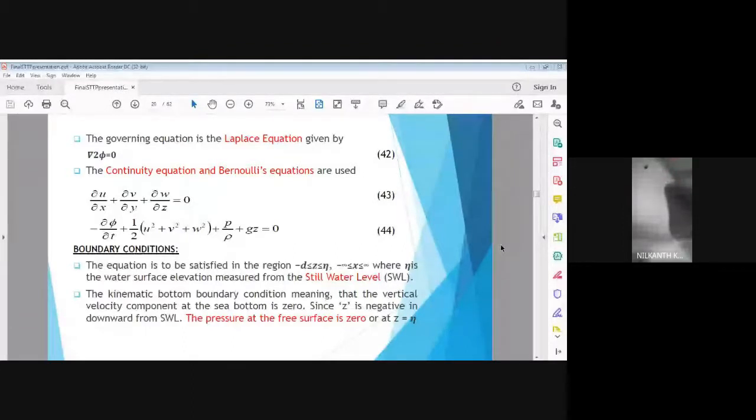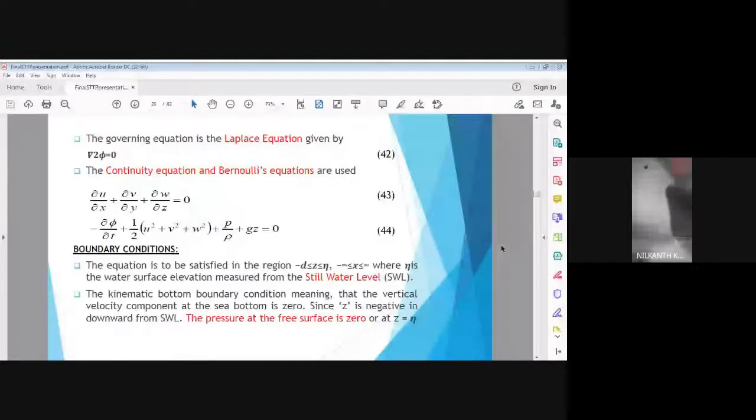So it is important to note here that z varies from d to eta and x varies from minus infinity to plus infinity. And when we apply the first boundary condition, that is the kinematic boundary condition, we will be able to solve equation 44, the combination of 43 and 44. These are the two governing equations of the wave. That is, the continuity equation.